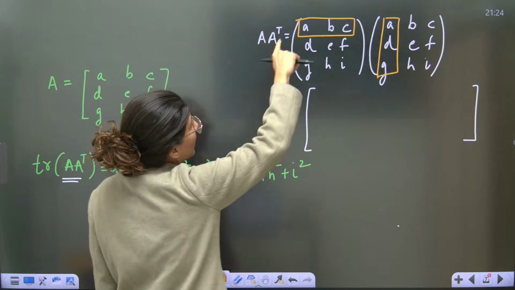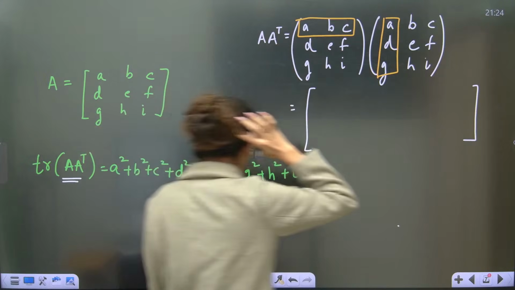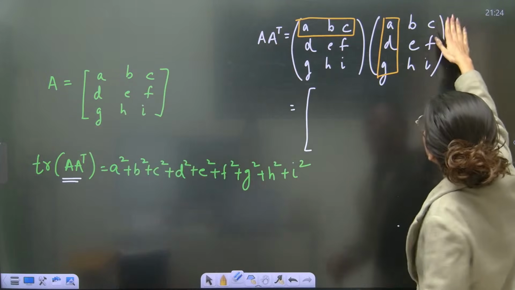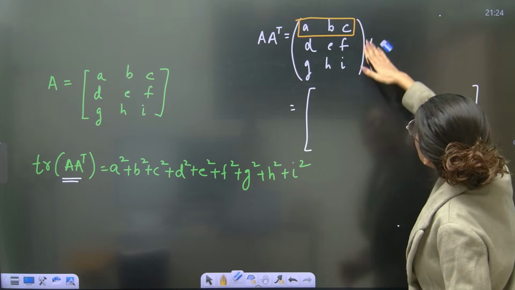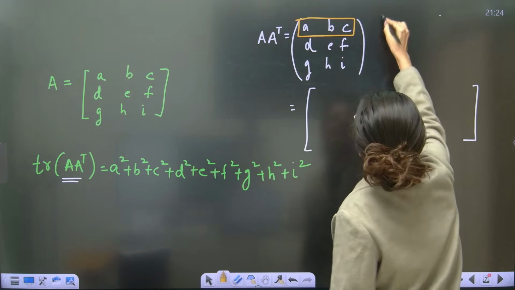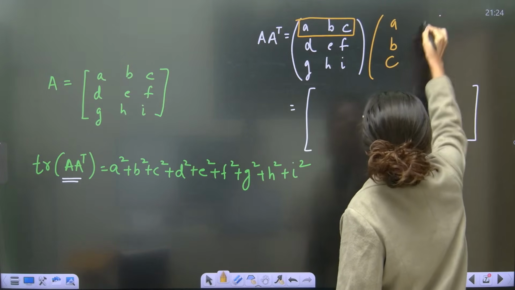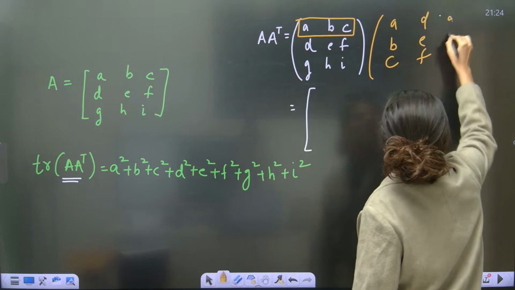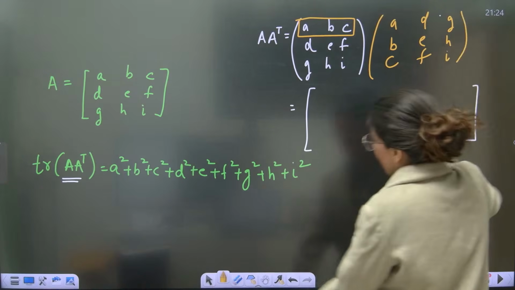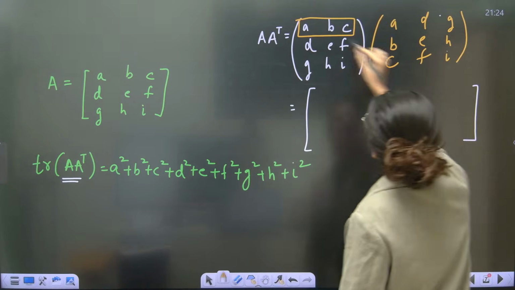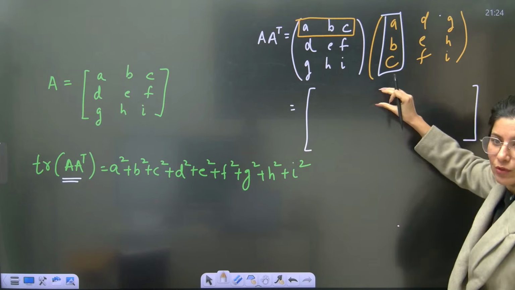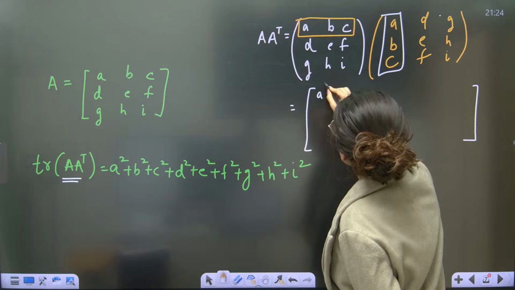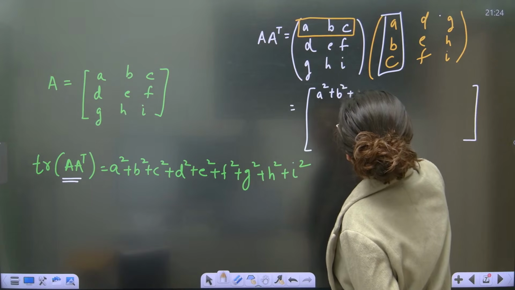So A square plus, transpose, guys. I need to write transpose. I need to write A, B, C, D, E, F, G, H, I. Then only it will become transpose, right or wrong? So now I need to multiply this and this. Row number 1, column number 1, and I have to write it over here. So it is going to become A square plus B square plus C square.